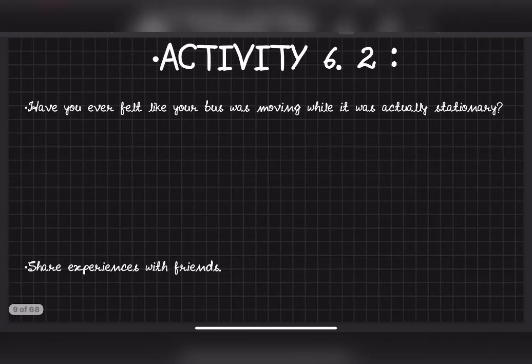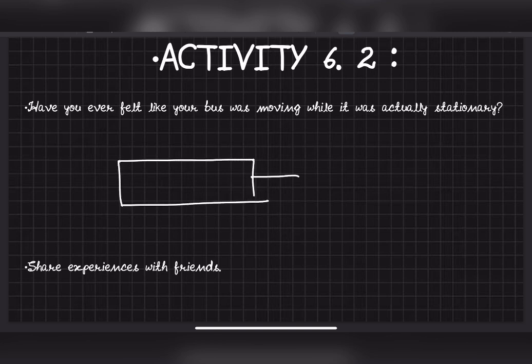Now the next thing is activity 6.2. Have you ever felt like your bus was moving while it was actually stationary? This happens, okay. Let me share my example. I was traveling and the bus stopped. It was night time. The bus stopped, and since I felt sleepy, I slept. The bus was there and I was sleeping nicely.